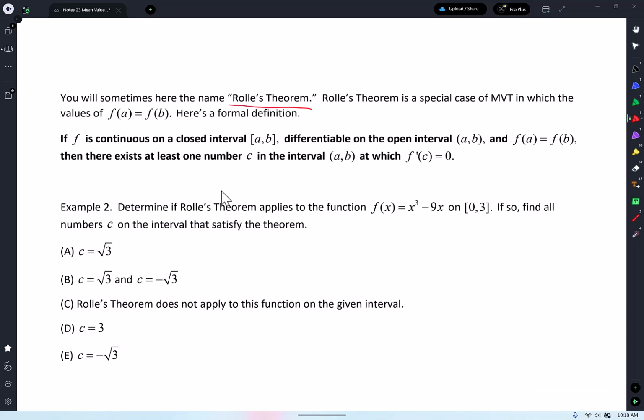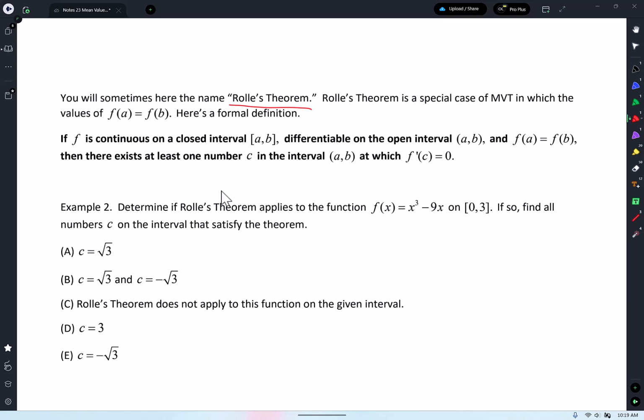Relax. Rolle's theorem is just a special case of mean value theorem. All Rolle's theorem is that your average rate of change equals 0, so find the instantaneous rate of change where it's 0. Now remember, guys, I don't want you to be robots. Remember, if your average rate of change is 0, that means I'm looking for tangent lines that are horizontal. Does that make sense?